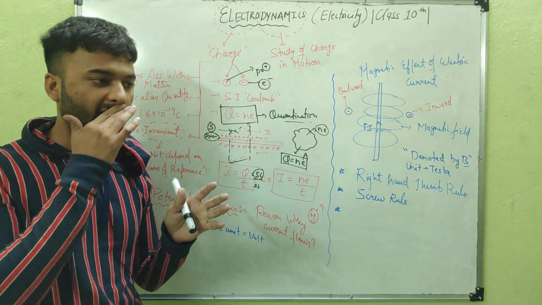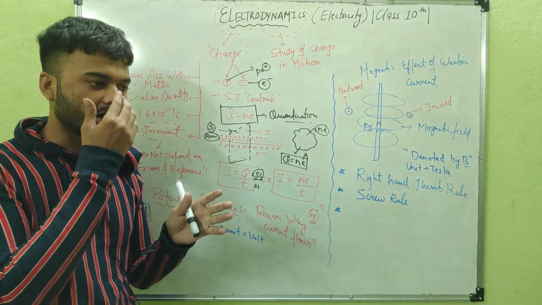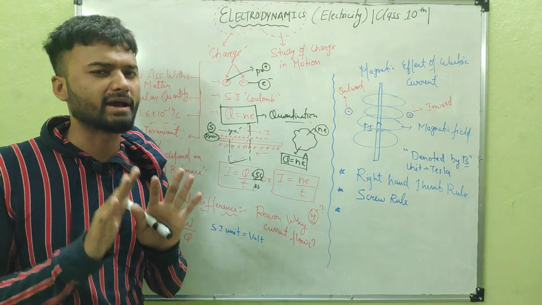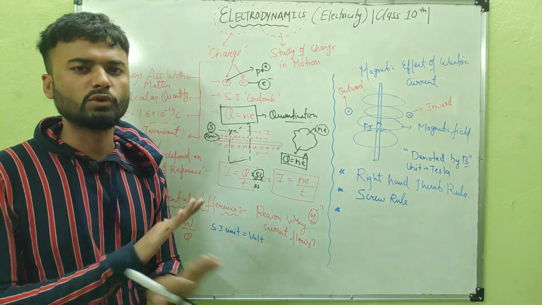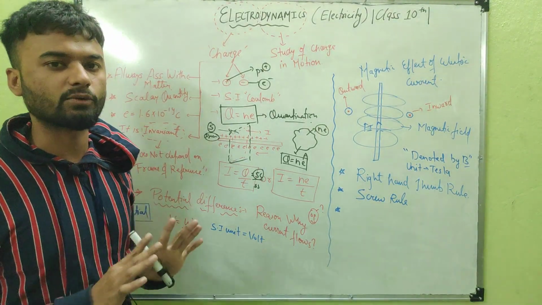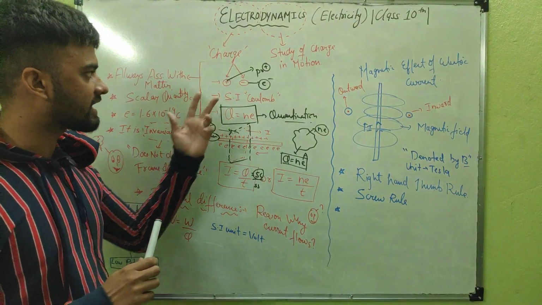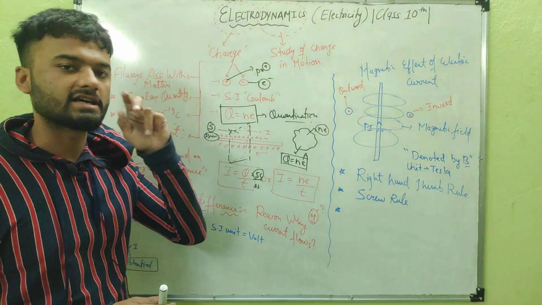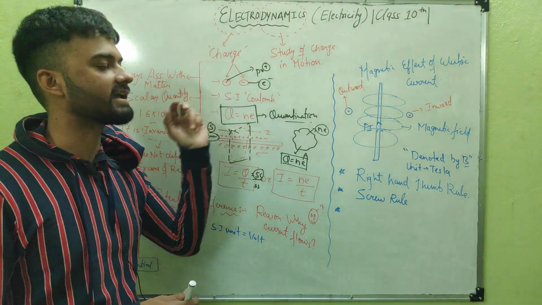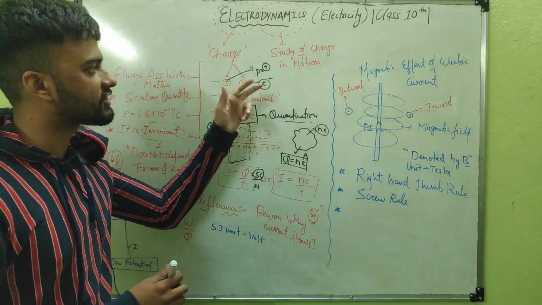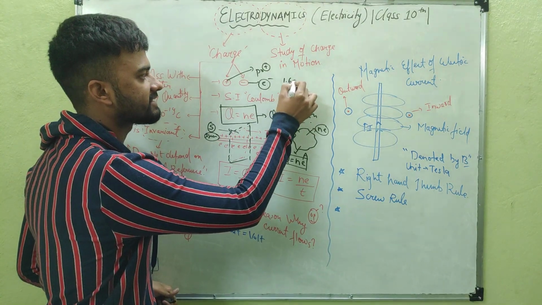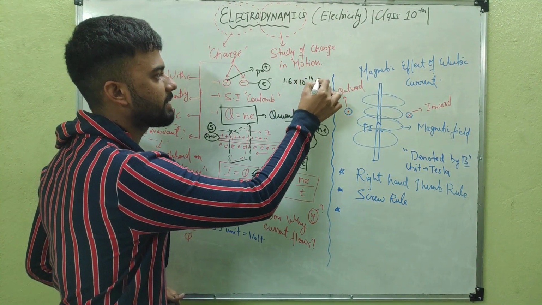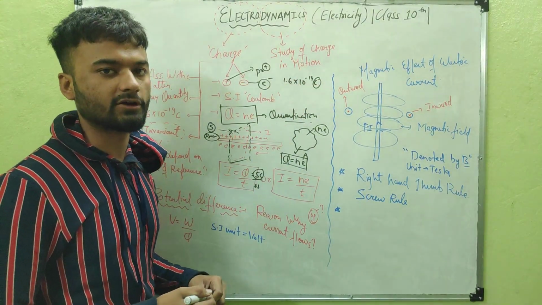Meaning, in order to understand the charge, we only need the magnitude. There is no need for direction. That is why it is a scalar quantity. Now charges are of two types, positive and negative. There are particles like protons which have positive charge, and particles like electrons which have negative charge, and the charge on an electron is basically 1.6 into 10 to the power minus 19 coulomb. Coulomb is the SI unit of charge.